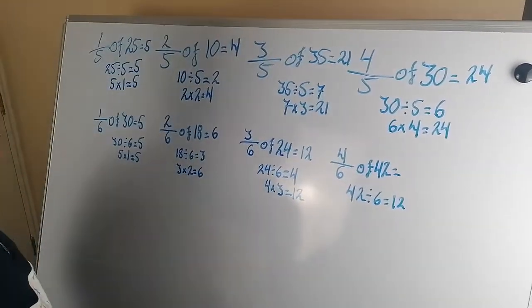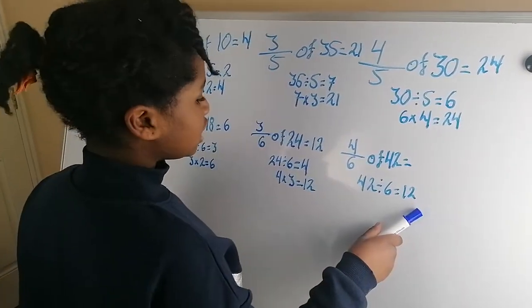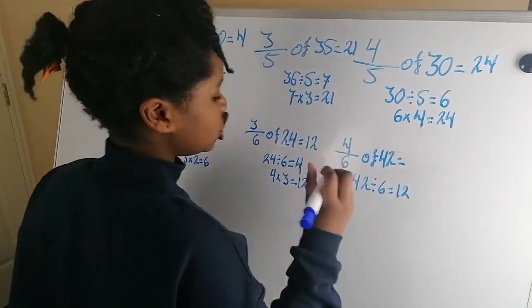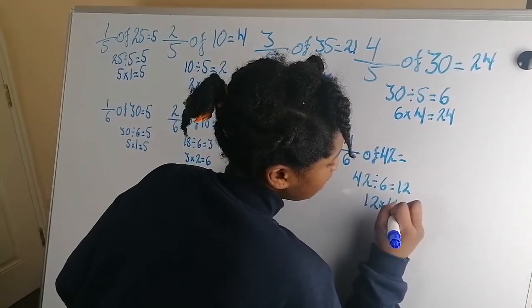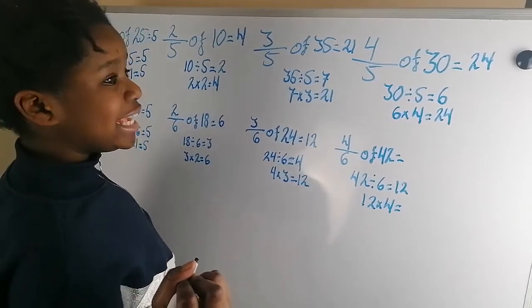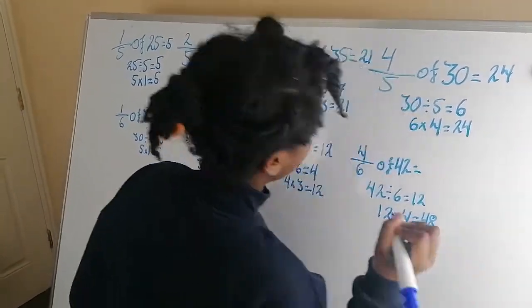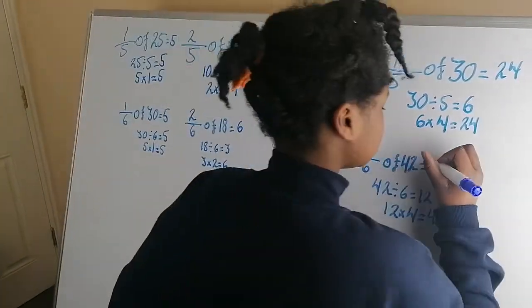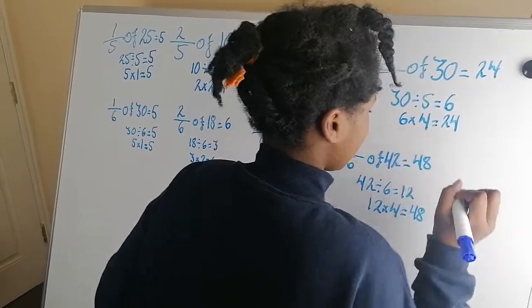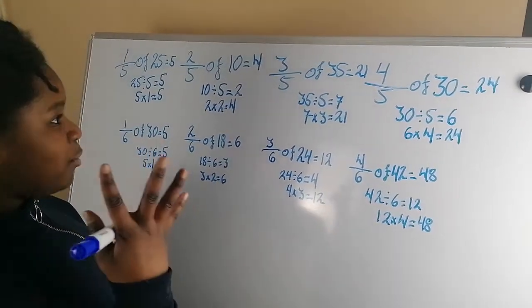So now what we're going to do is 12 times 4, because we're always going to be doing the answer times the numerator. And 12 times 4 equals 48. So therefore, 4/6 of 42 equals 48. I'm going to stop there because I don't want to go any further.